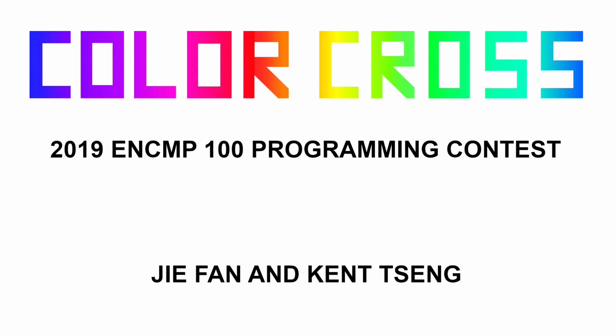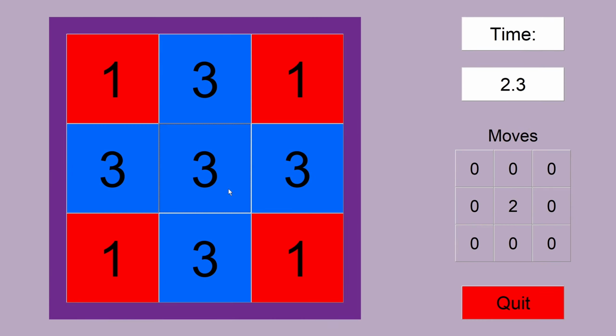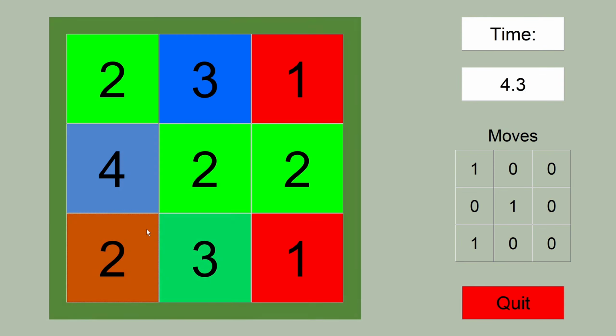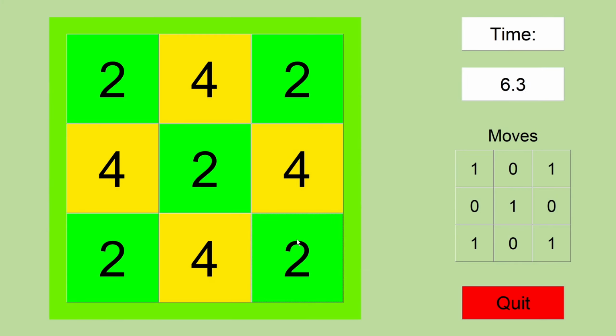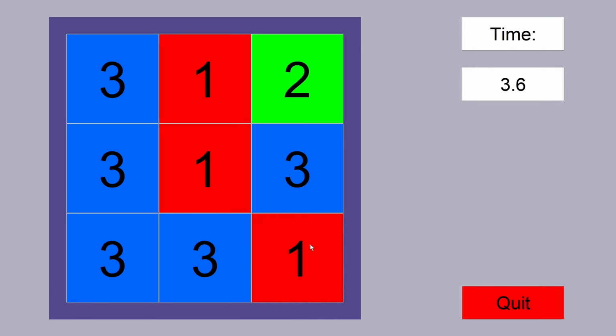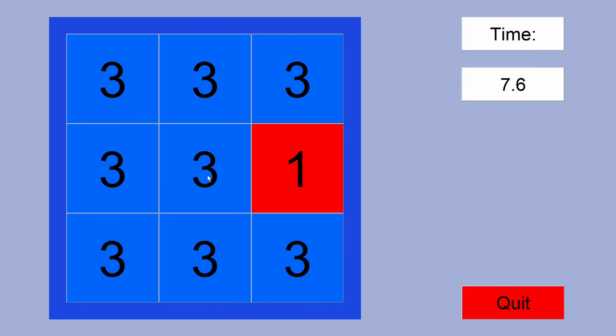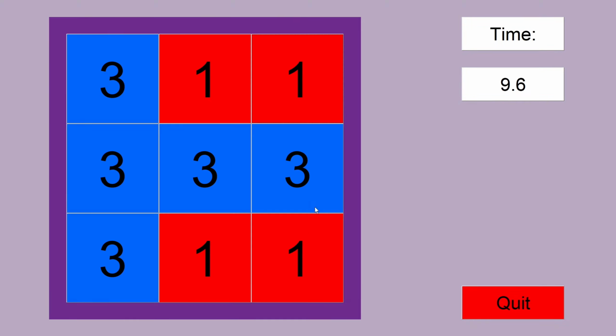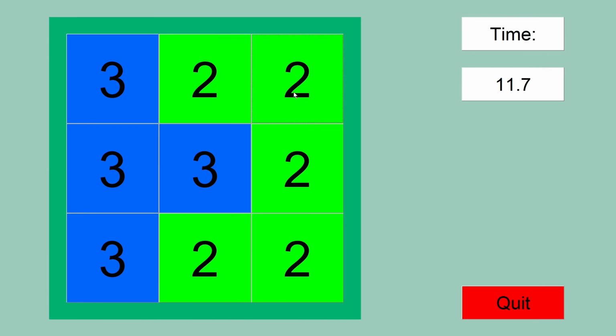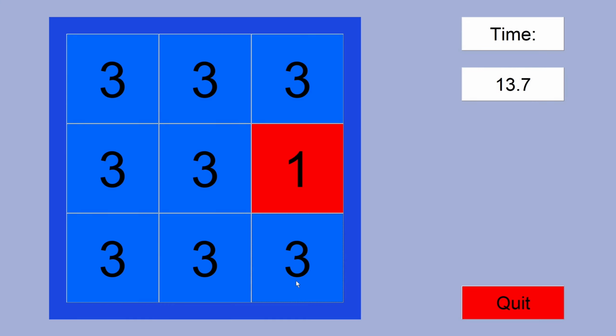This is our programming contest submission, a game called Color Cross. Color Cross is a puzzle game of colors in a grid. You can make moves and discover patterns in practice mode, or challenge yourself in scramble mode to try to get the board one color as fast as you can. If you like puzzle games or play the Rubik's Cube, you'll enjoy the challenge of Color Cross. And if you don't like it, you get your money back.